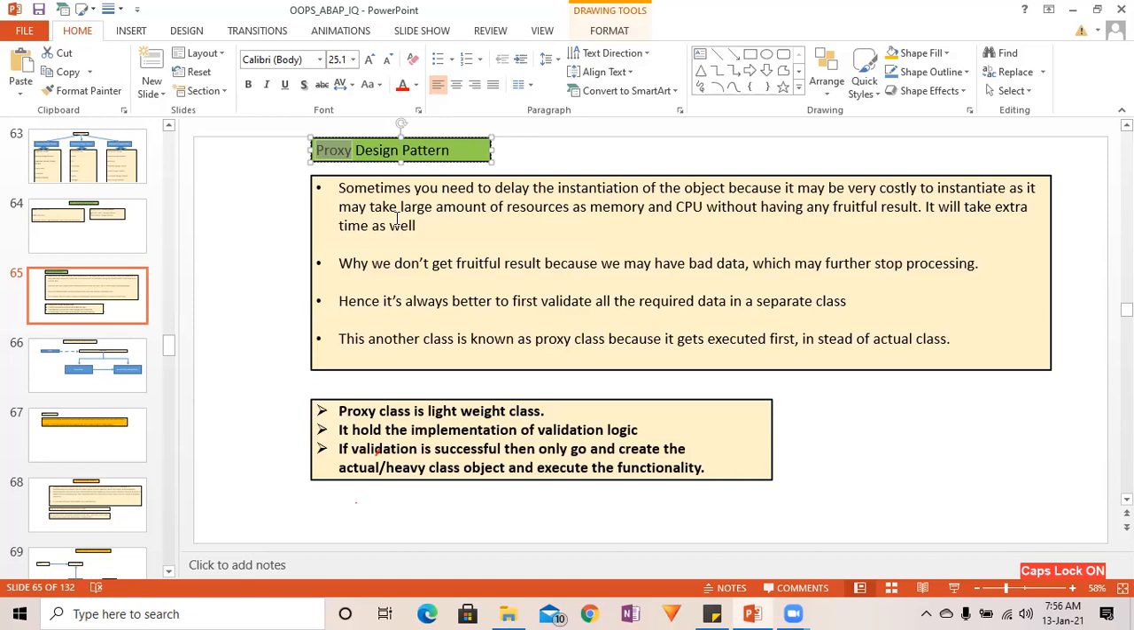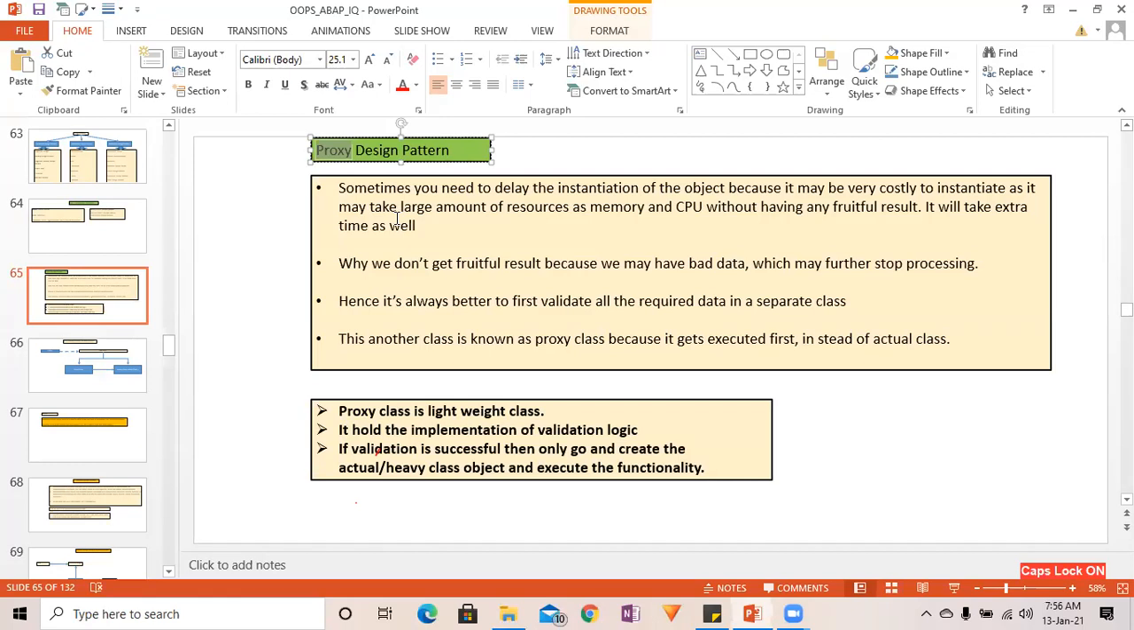See, proxy design pattern, what happens is that sometimes you will be having a very heavy class, means very big class. Big class means if you have some Excel object, you will be having some Outlook object, right? So whenever you have some Excel object, some Outlook object, which is a non-SAP object. In SAP also, you can have your class where a very big class means when you are going to instantiate those classes, it will occupy large memory.